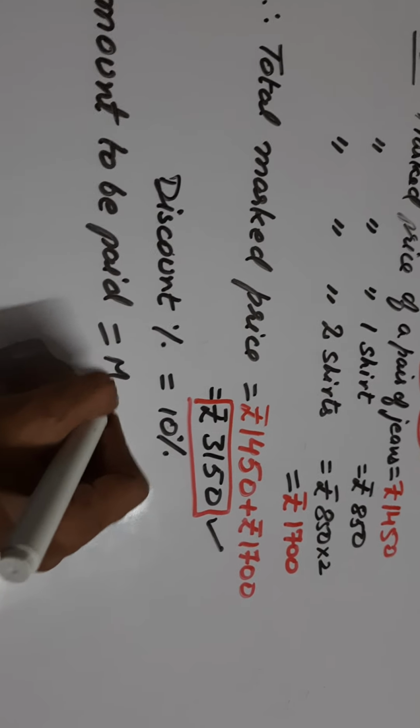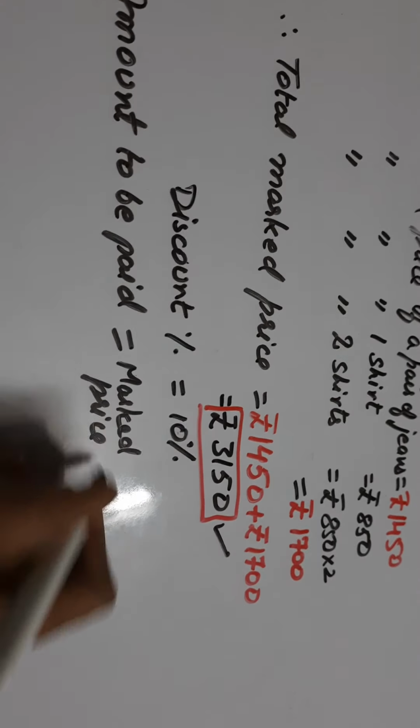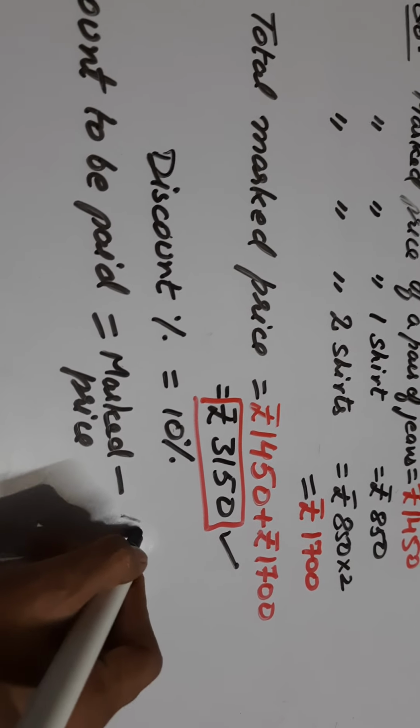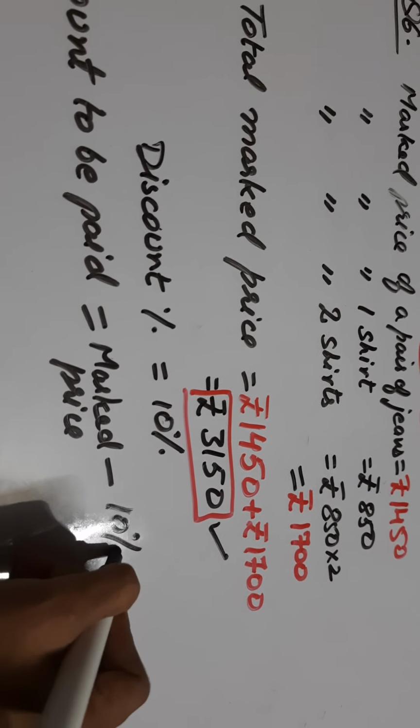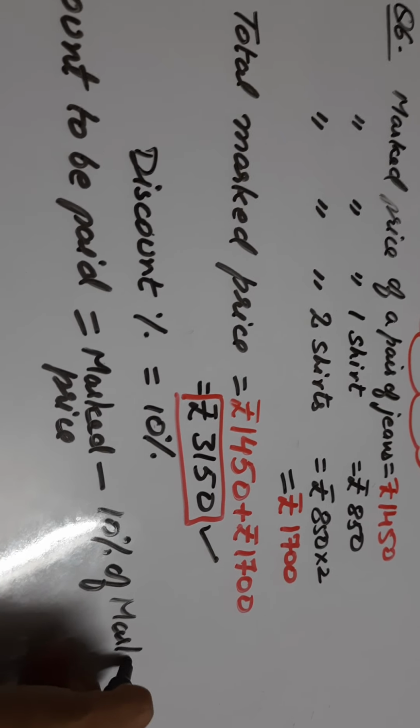We can write it as marked price minus, of course this is the discount, so we will reduce it, minus 10% of this marked price, total marked price.